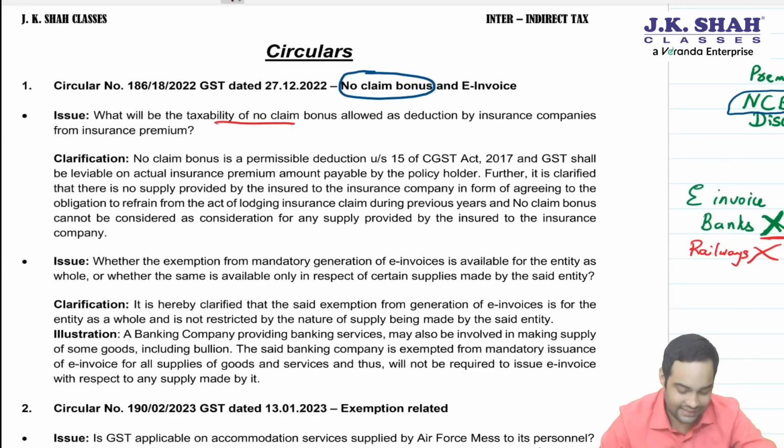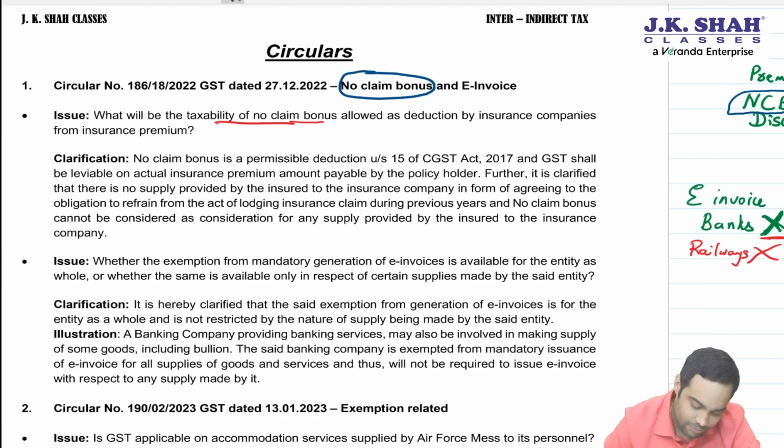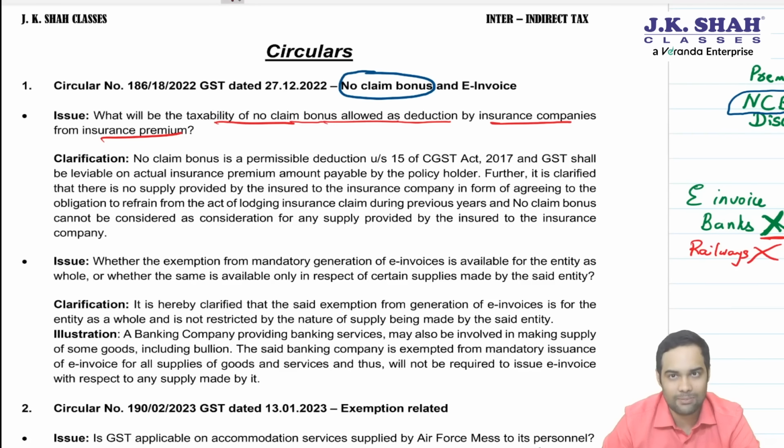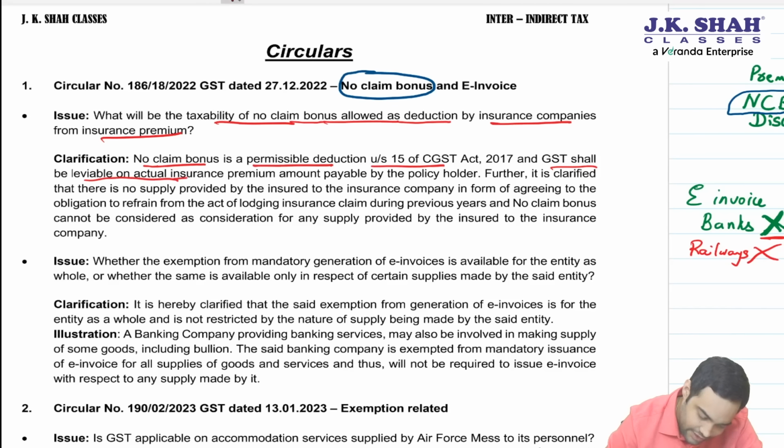What is the taxability of no claim bonus allowed as deduction by insurance company from insurance premium? Let's see. No claim bonus is a permissible deduction under section 15 valuation, and GST shall be leviable on actual insurance premium amount payable by the policy holder.